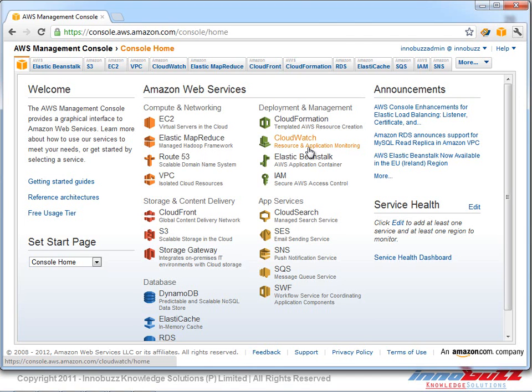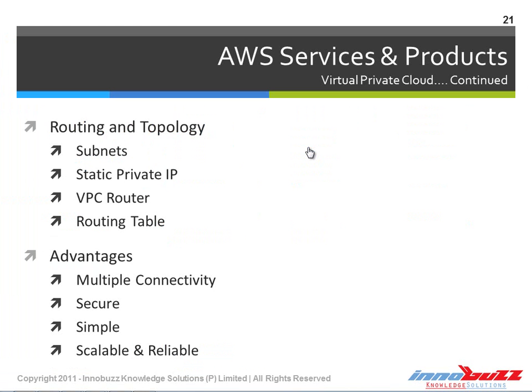Now let's go ahead and check what are the advantages of using virtual private cloud. Also, we can check what is the routing and the topology used under virtual private cloud. AWS VPC router enables an EC2 instance within a subnet to communicate with EC2 instances in other subnets within the same VPC. So the public IPs are not assigned here. It's all about the communication between private IP addresses, since it allows the communication between the resources inside the same virtual private cloud.